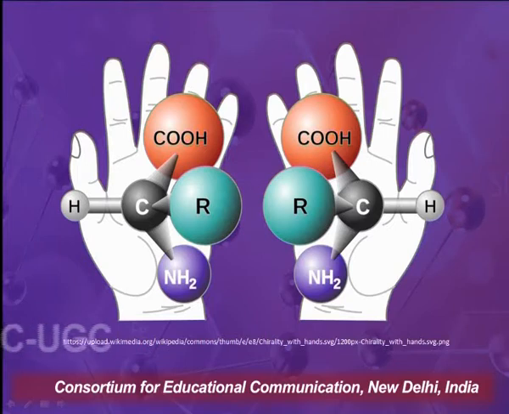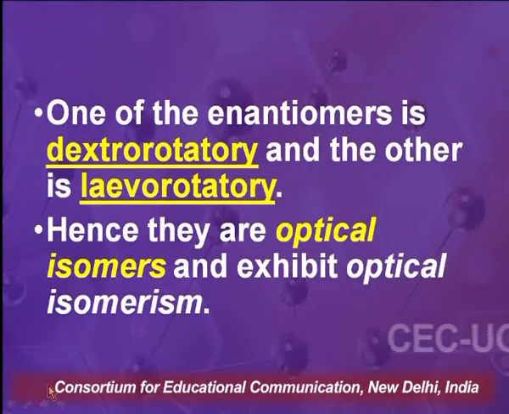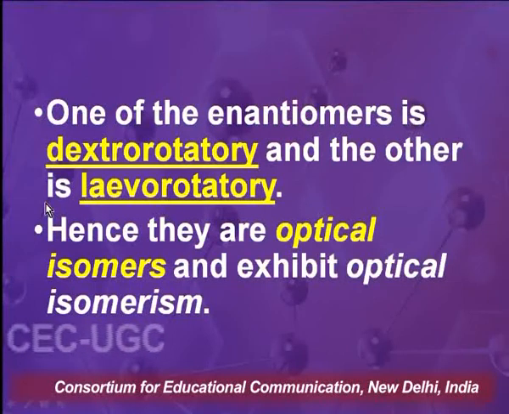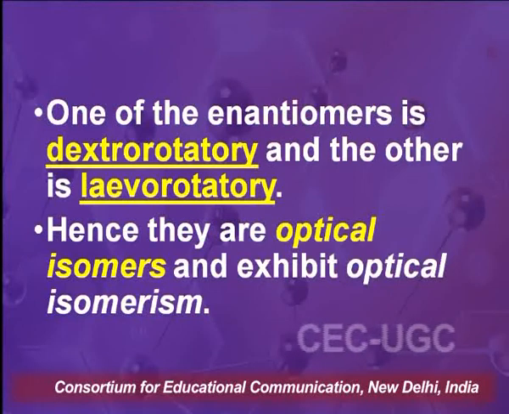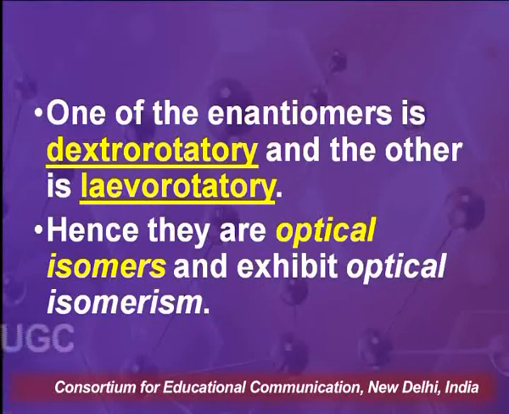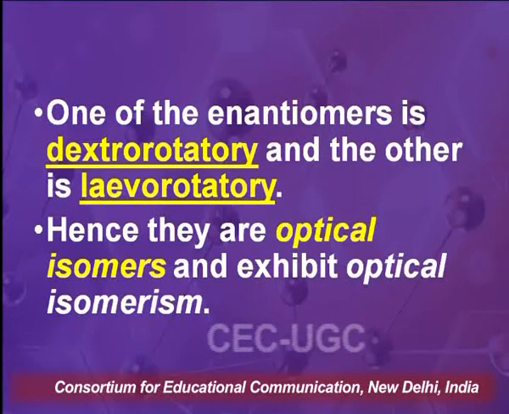So we say that they form non-superimposable mirror images of each other. Now one of these enantiomers will be dextrorotatory, indicated by a small d or a plus sign, and the other will be levorotatory, indicated by a small l or a minus sign.